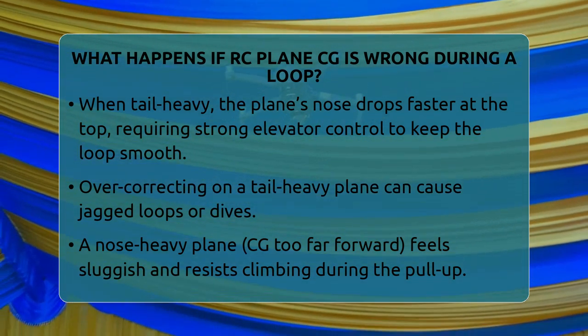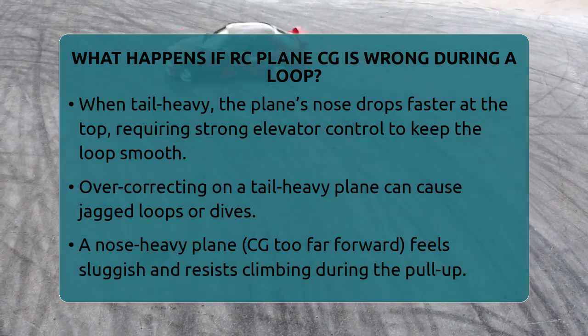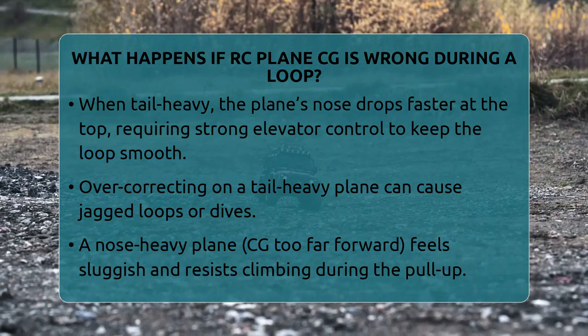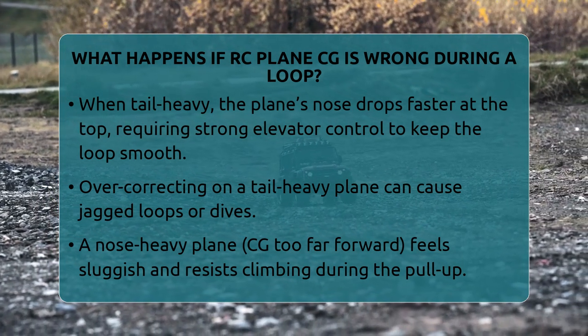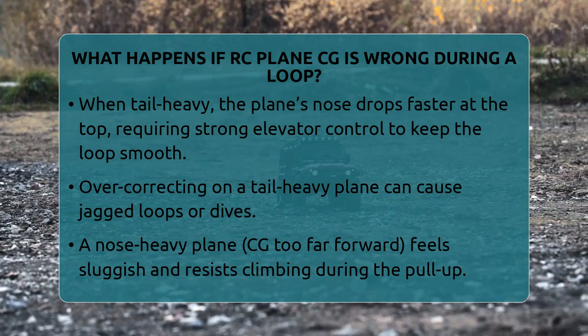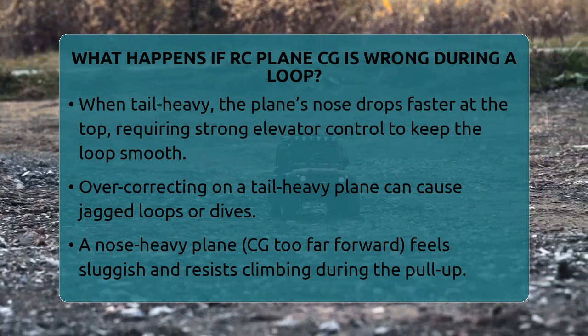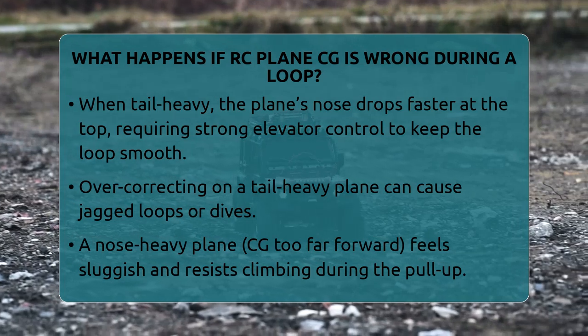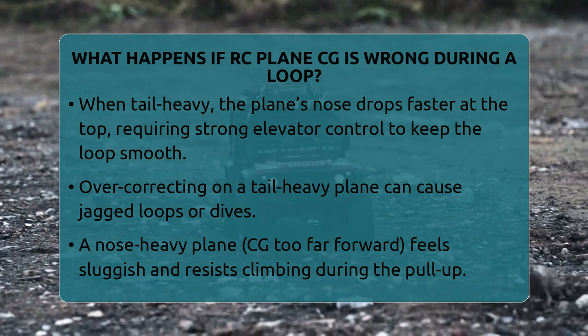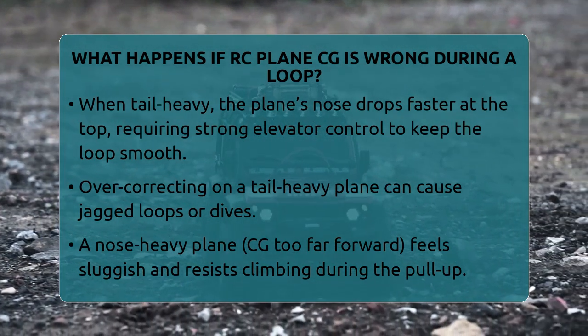As it reaches the top of the loop where it's upside down, the nose will want to drop faster than normal. When coming down, gravity helps the nose drop even more, and you'll need to pull back hard on the elevator to keep the loop smooth. Overcorrecting can cause the plane to pitch up sharply again, making the loop look jagged or turn into a dive.